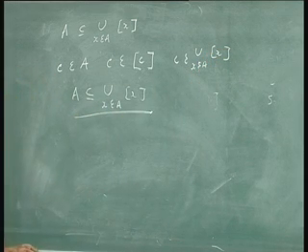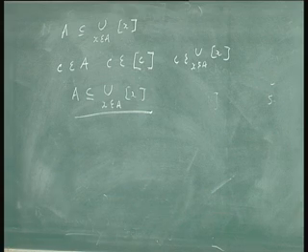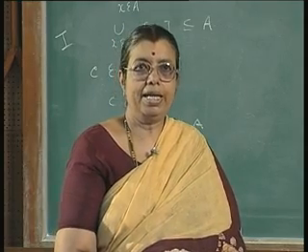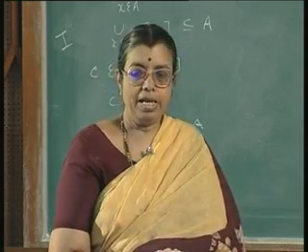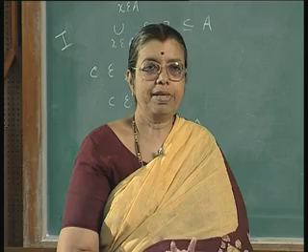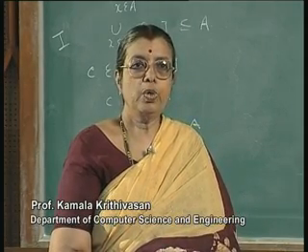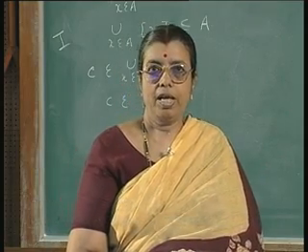So, if you take the equivalence classes, either they will be disjoint or they will be equal, and the union of all of them will make the entire set. For example, in the mod relation you found that there were 3 equivalence classes, they are disjoint equivalence classes, and the union of all of them made the whole set, the set of natural numbers.